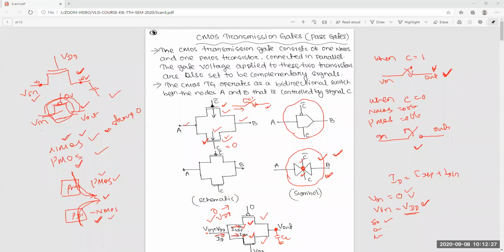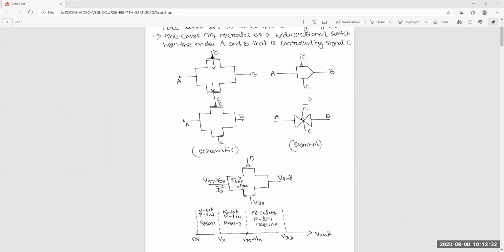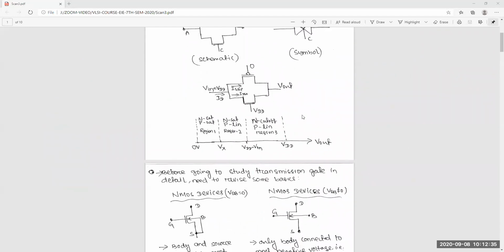That's why I said three operation regions will come for this transmission gate. From 0 voltage to some voltage Vx it is in region 1, then Vx to VDD minus VTN is another region, then VDD minus VTN to VDD. That is the output voltage. Initially the output voltage was 0, and gradually it will increase as the capacitor charges.